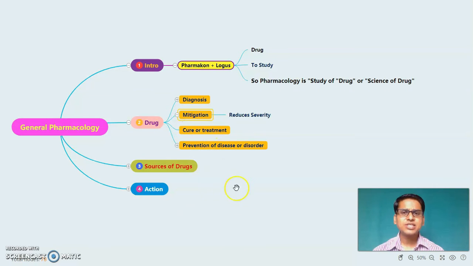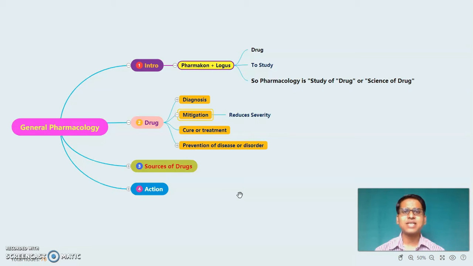After that, the second word comes, mitigation. The meaning of mitigation is to reduce the severity. If a person is suffering from severe pain or disease or disorder, any substance which reduces the severity is also called a drug. The third term is, as all of us know, that any substance which cures or is used for treatment of disease is called a drug. And the last one is prevention. Any substance or any agent which is used for the prevention of disease or disorder.